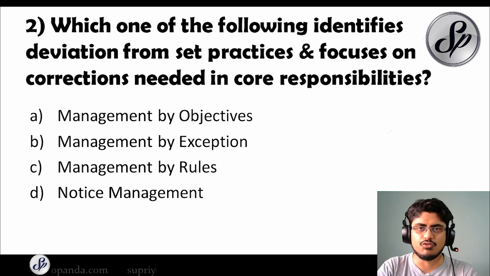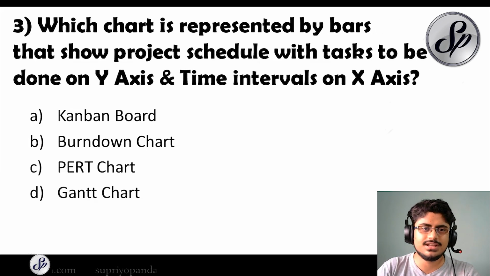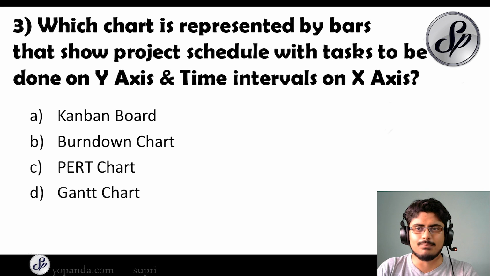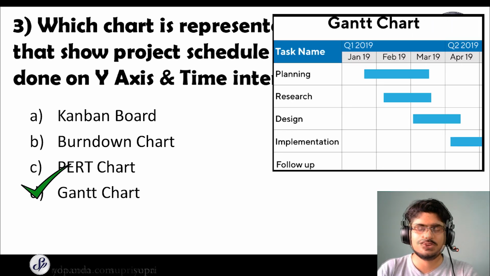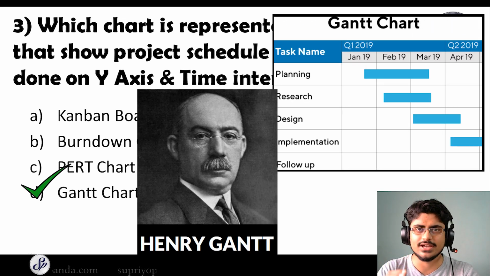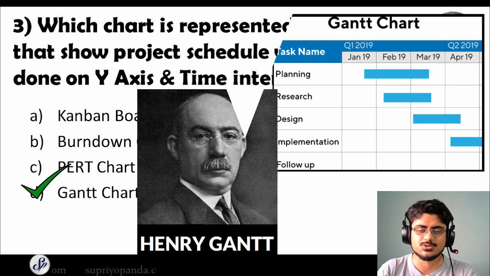Let's move to question number 2. Which one of the following identifies deviation from set practices and focuses on corrections needed in core responsibilities? So the answer for this is management by exception. Question number 3. Which chart is represented by bars that show project schedule with tasks to be done on y-axis and time intervals on x-axis? So the tasks are on the y-axis and the time intervals are on the x-axis, and we have a bar chart kind of a thing in this. So what is the answer? The answer is Gantt chart. So Henry Gantt was the person who actually designed these charts. So just remember the name of Henry Gantt as well.